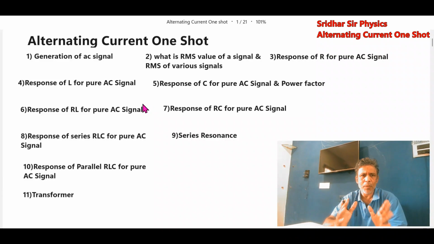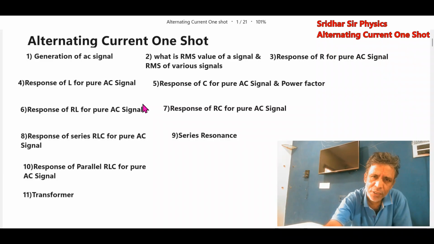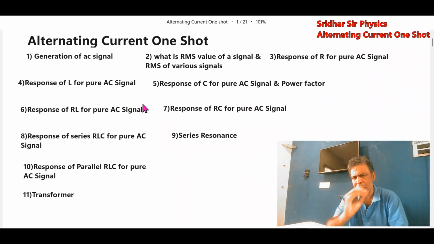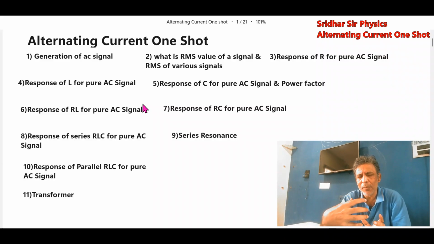Okay, kids, this is about alternating current. One question for JEE Mains, one question for JEE Advanced. Very sure, they ask it all the time. And it's not something highly conceptual, just some information. You should know the keywords. If you are very strong in all those keywords, you can manage this chapter very easily.